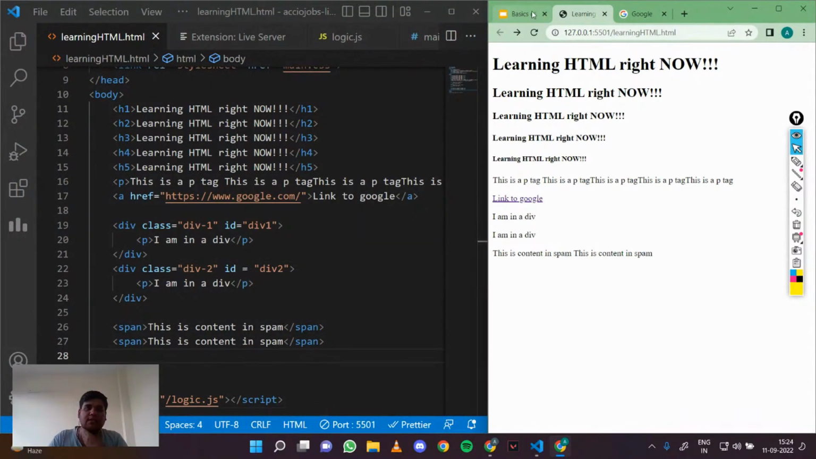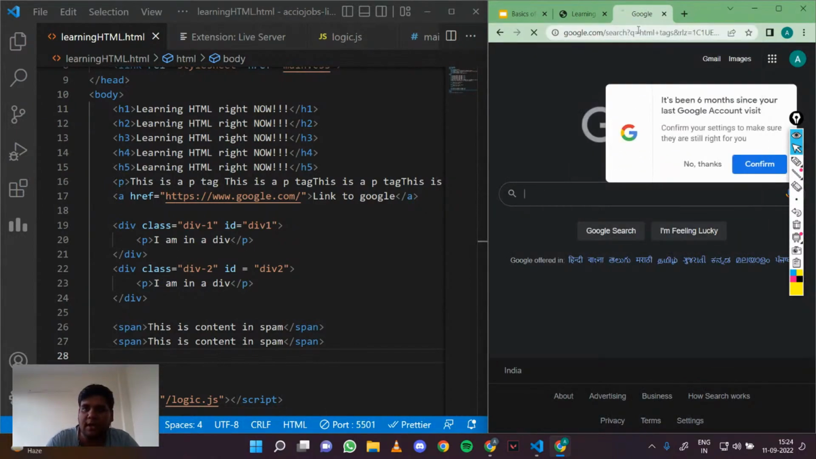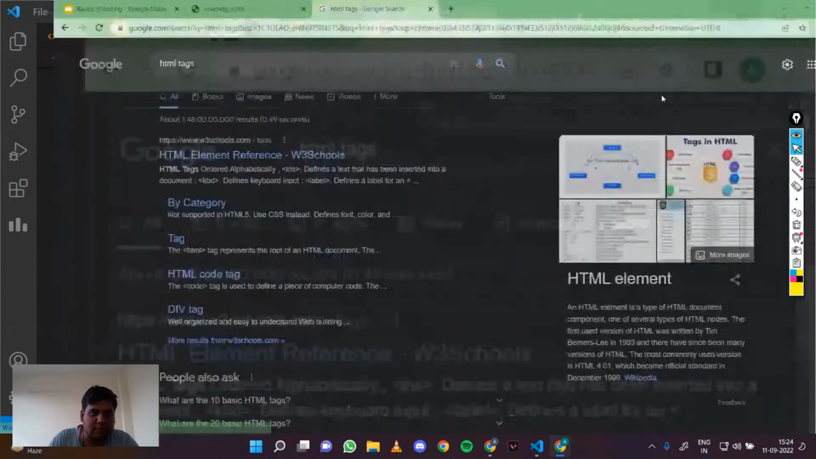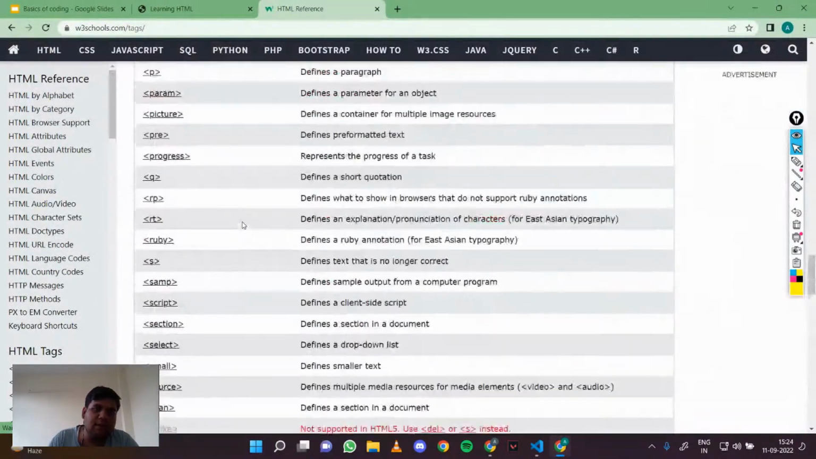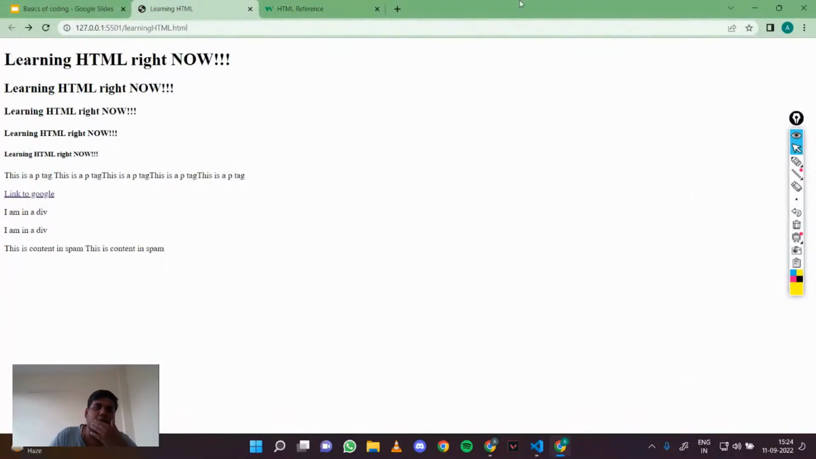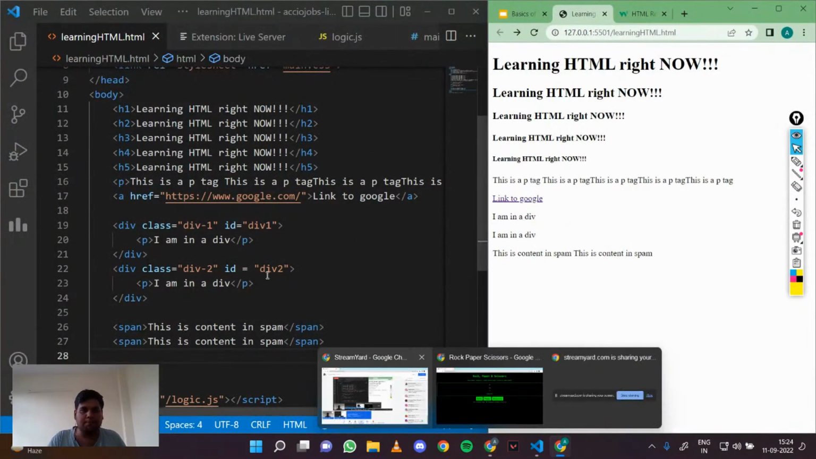There are many HTML tags. You can actually just Google them and learn about them. If I go to HTML tags, there are an infinite number of HTML tags. You can learn them all, but these are the basic ones. While making our app, we will also see other basic HTML tags. So this was about HTML, and how it structures our page.